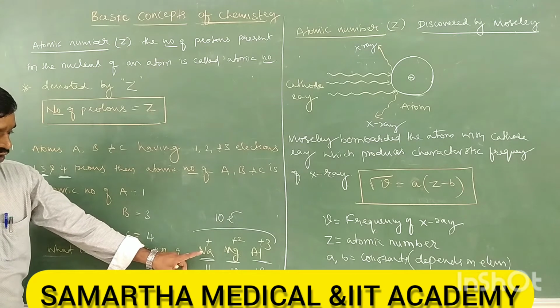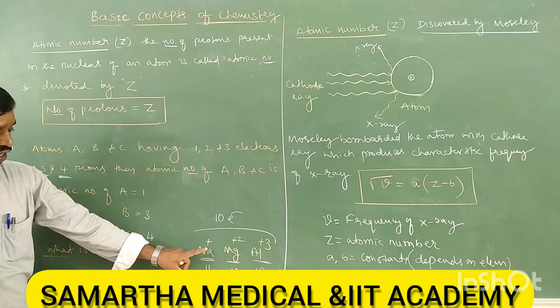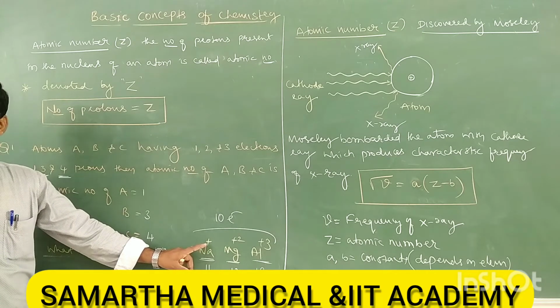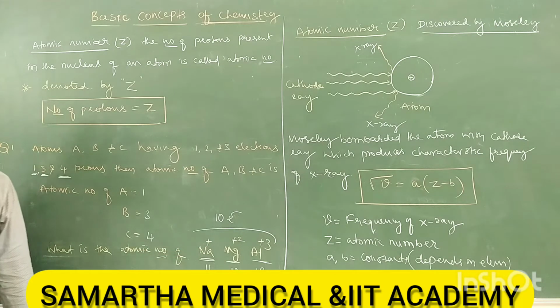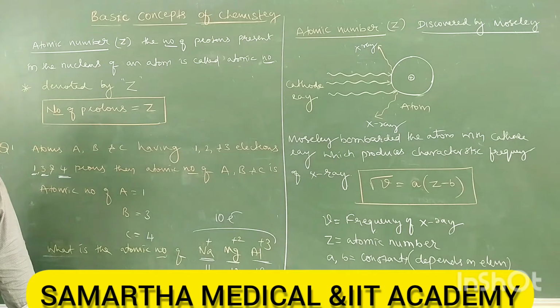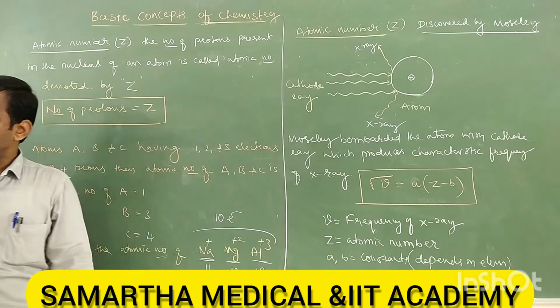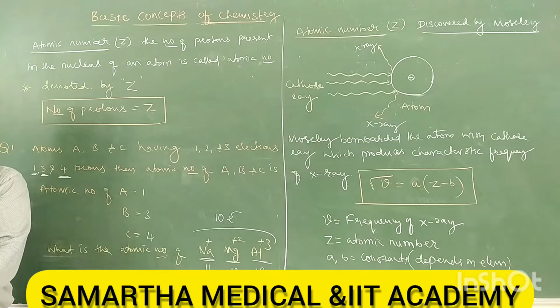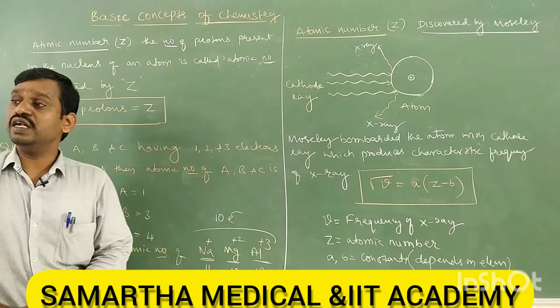Here, sodium has 11 electrons and 11 protons. We remove 1 electron, and it becomes 10 electrons. We are removing an electron but not a proton. It is not easy to remove a proton. If you remove or add a proton or neutron, it becomes a nuclear reaction. In chemical reactions there is no addition or removal of protons or neutrons. Students, remember, removal of protons and neutrons is highly difficult.